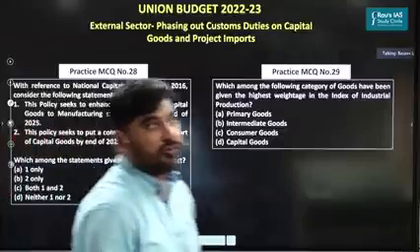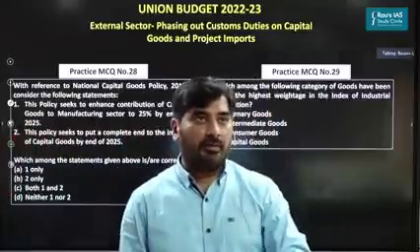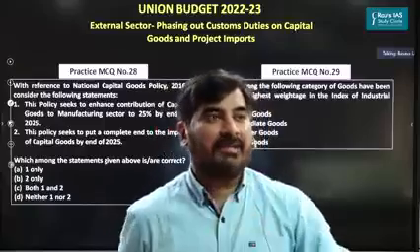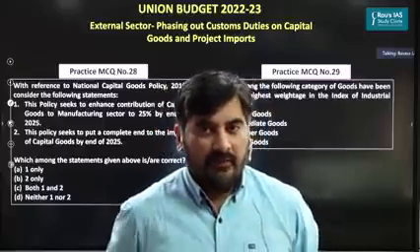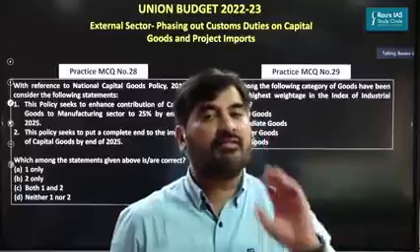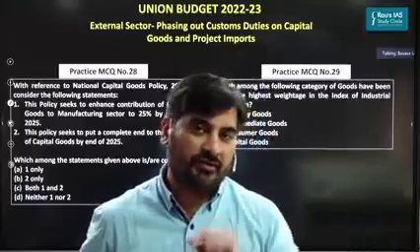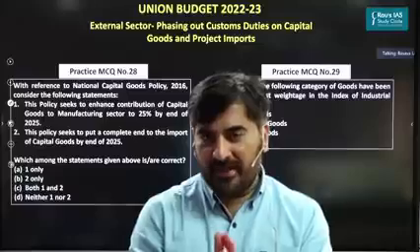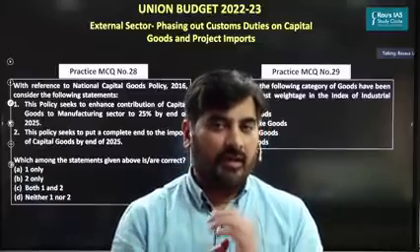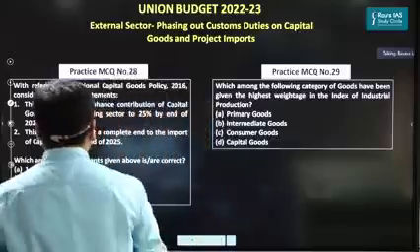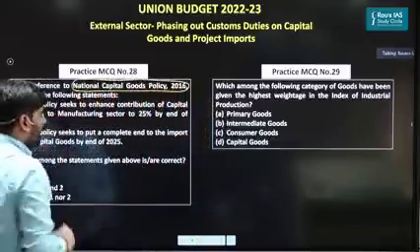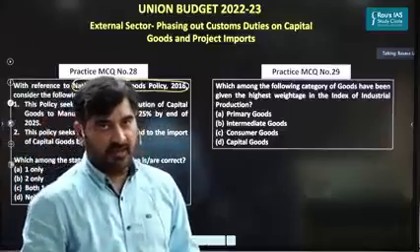Okay, now coming to the next topic, that is national customs duties on capital goods and project imports. Let's understand this. In this year's budget, the finance minister has announced that the government will phase out customs duties on capital goods. As far as your prelims examination is concerned, you must understand what capital goods are and also some details about the National Capital Goods Policy 2016, which was mentioned in the finance minister's budget speech.